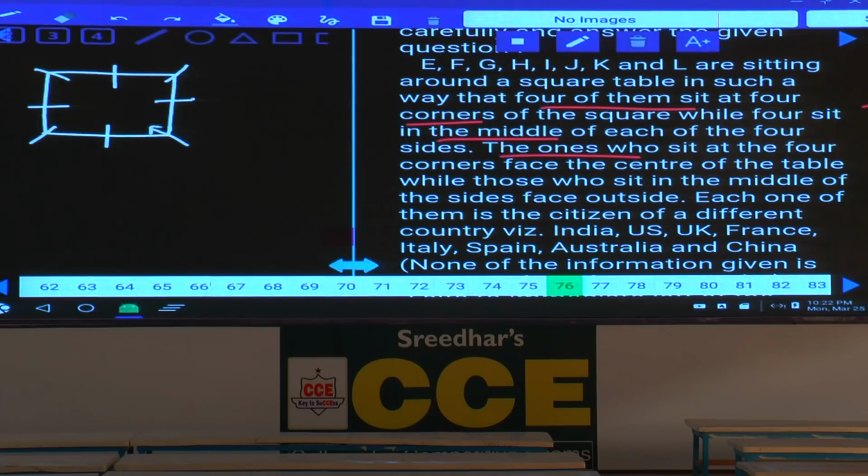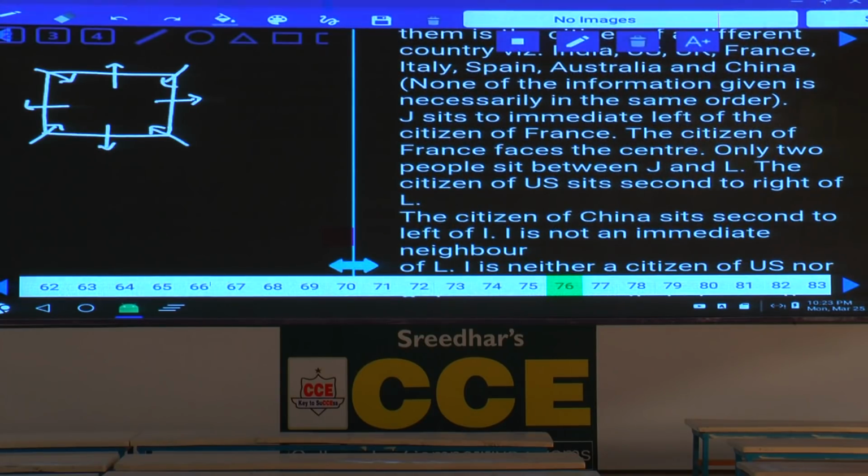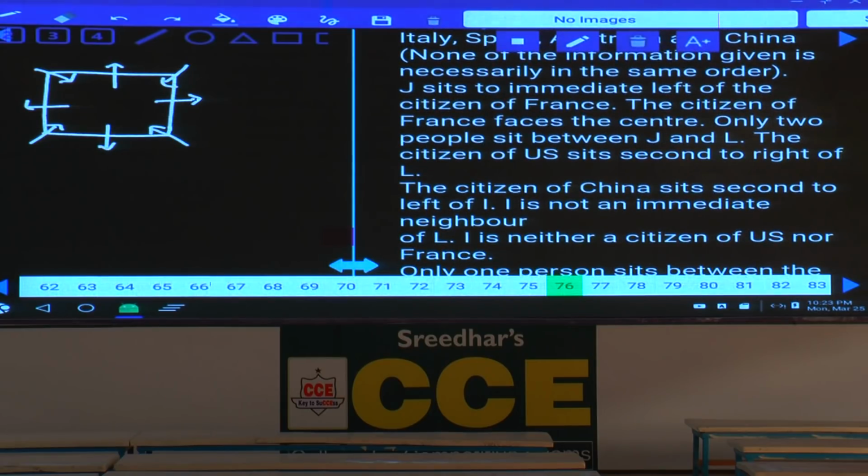Now the persons who are at the corners are facing towards the center, and the others are facing away from the center. Each one of them belongs to a different country, and J sits to the immediate left of the citizen of France. The citizen of France faces the center, so I am fixing France at this place. If France is here, J is to the immediate left of the citizen of France. Then only 2 people sit between J and L.